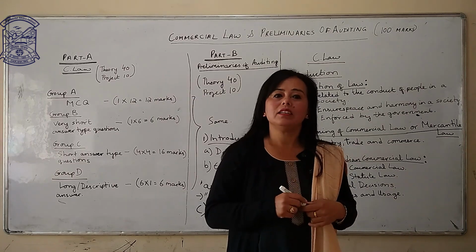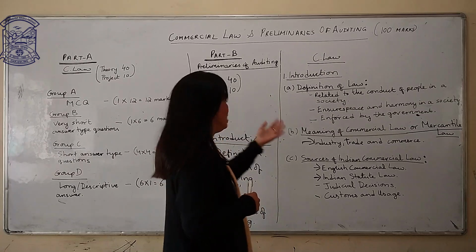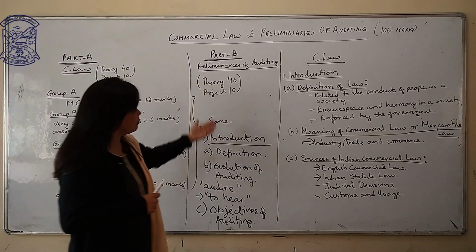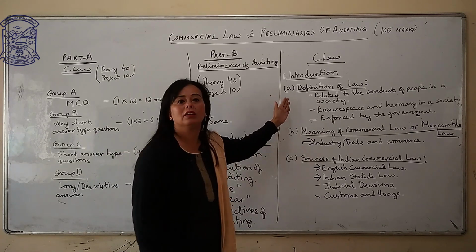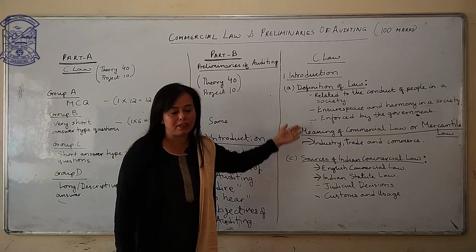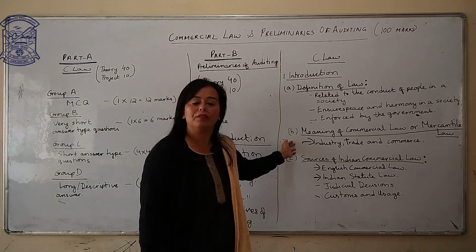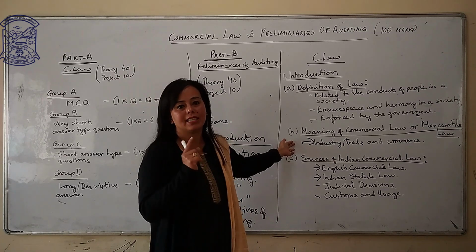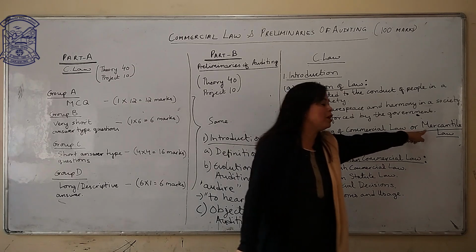Now, this is a brief introduction to your commercial law and preliminaries of auditing. For commercial law, I have told you one of the main questions, define law, and I have already given you the answer. And B, meaning of commercial law or mercantile law. Remember, commercial law is also known as mercantile law.